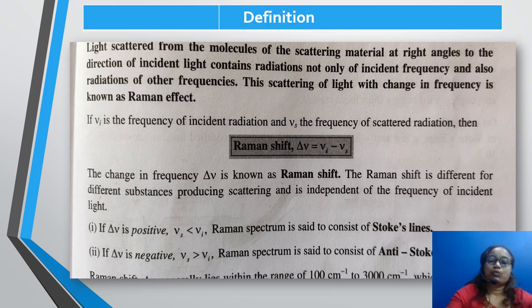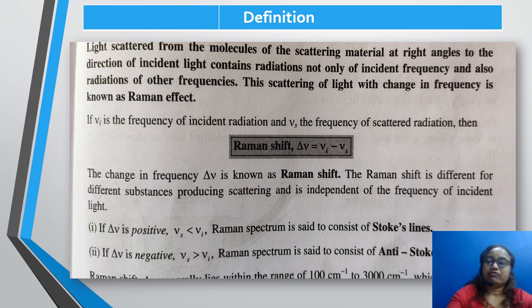If delta mu is positive, that is mu s is less than mu I, the Raman spectrum is said to consist of Stokes lines. If delta mu is negative, that is mu s is greater than mu I, the Raman spectrum is said to consist of anti-Stokes lines.